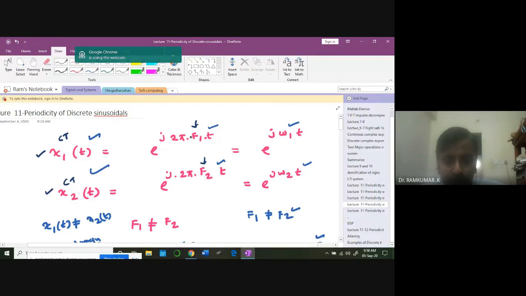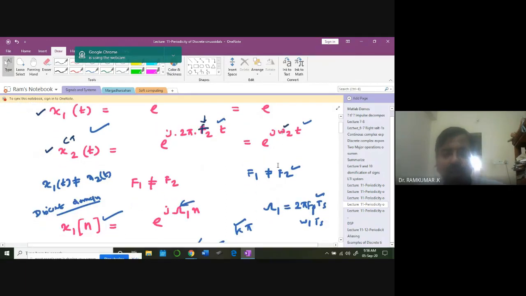Normally for continuous time, we will use a small f like this. That will be better. Okay, small f for continuous time, capital F cyclical frequency for discrete time frequency. Okay, if you use a small f, it will be alright. So this is omega for continuous time frequency. I have two different frequencies. Now the key point here is f1 will not be equal to f2 when it comes to continuous time. So these two are two distinct signals.